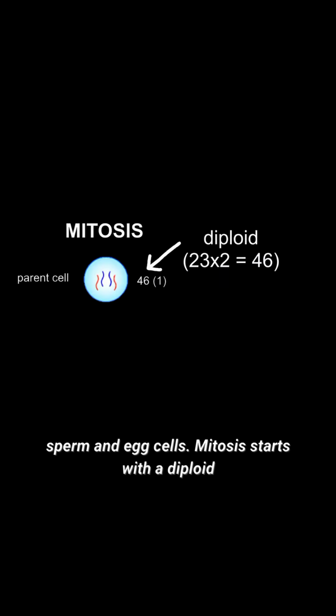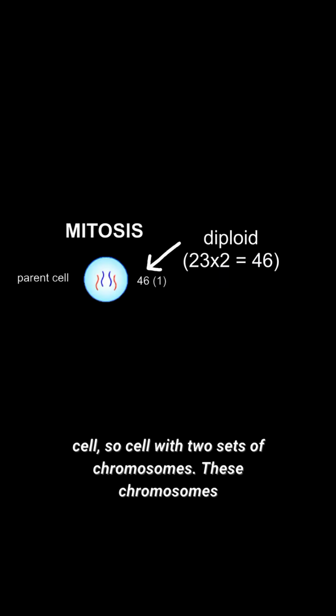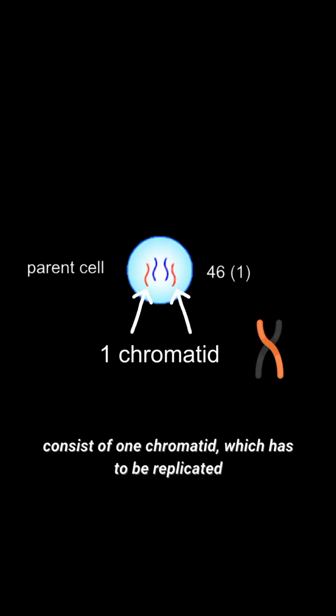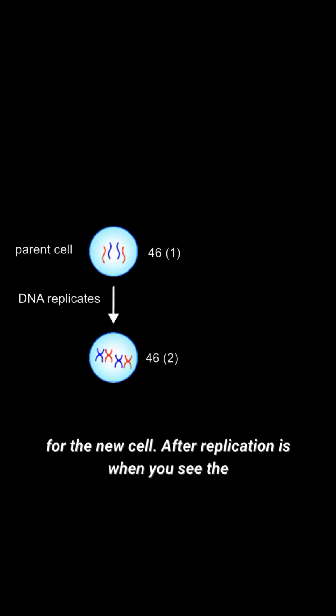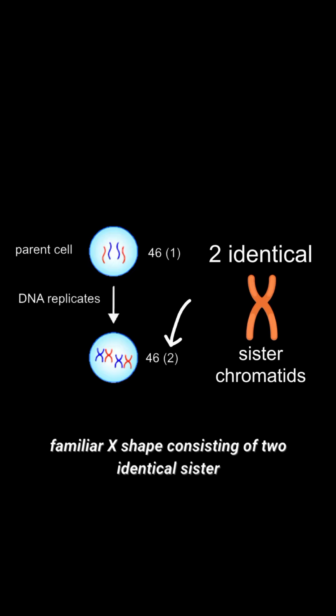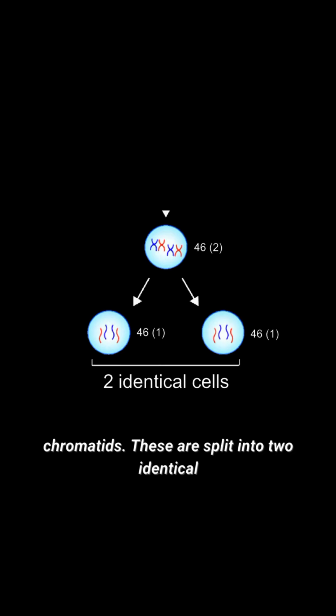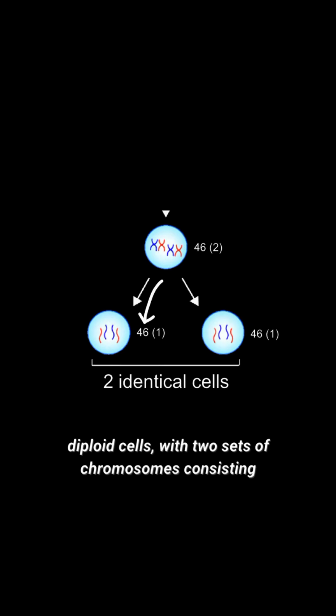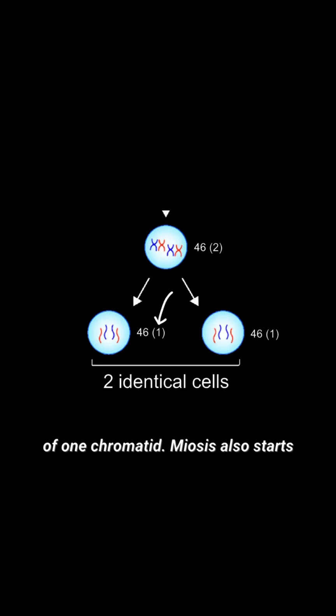Mitosis starts with a diploid cell, so a cell with two sets of chromosomes. These chromosomes consist of one chromatid, which has to be replicated for the new cell. After replication is when you see the familiar X shape consisting of two identical sister chromatids. These are split into two identical diploid cells with two sets of chromosomes consisting of one chromatid.